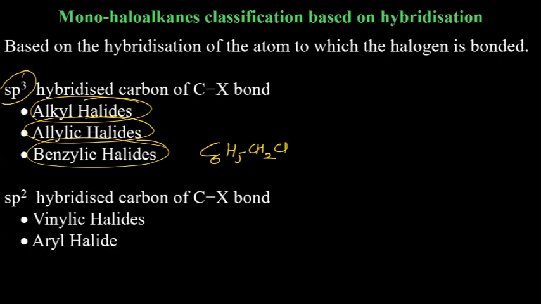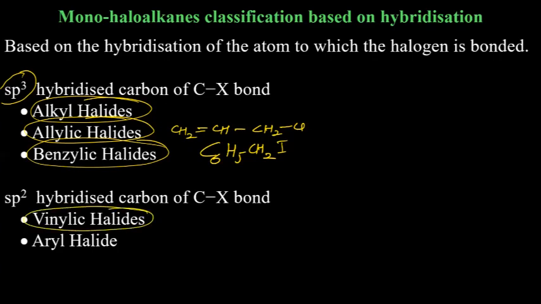And then we can have Cl, or Br, or iodine, whatever. Allylic will be that the carbon to which chlorine is attached has another carbon, and this adjacent carbon will have a double bond, halide.